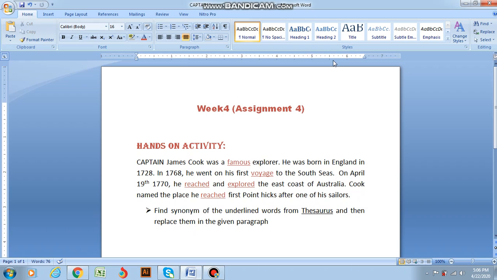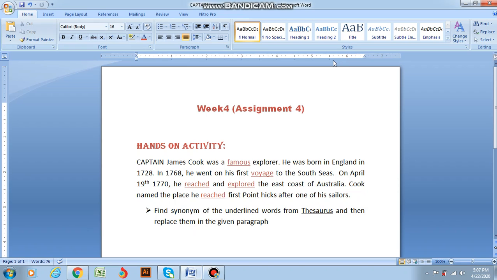So what we have to do is first read out the paragraph. The paragraph says: Captain James Cook was a famous explorer. He was born in England in 1728. In 1768, he went on his first voyage to the South Seas. On April 19, 1770, he reached and explored the east coast of Australia. Cook named the place he reached first Point Hicks after one of his sailors.